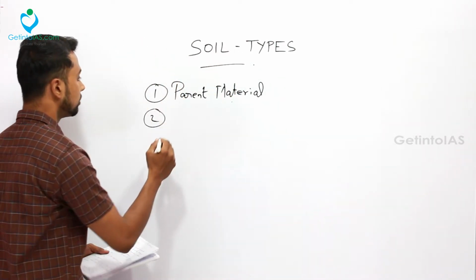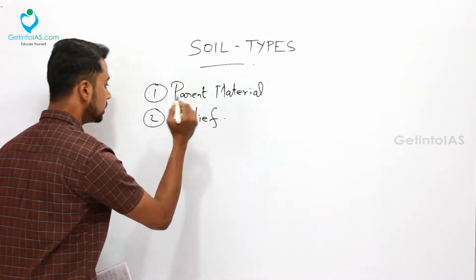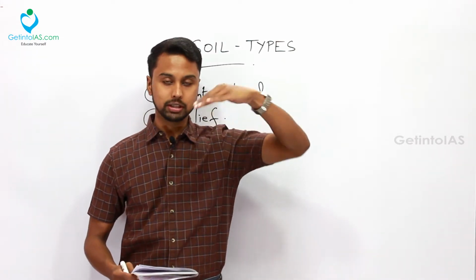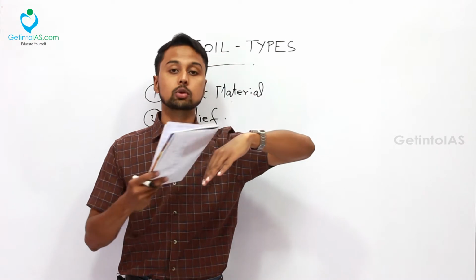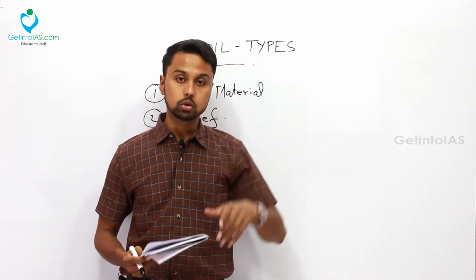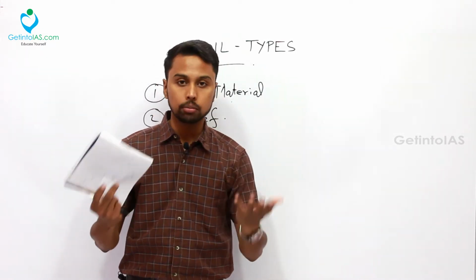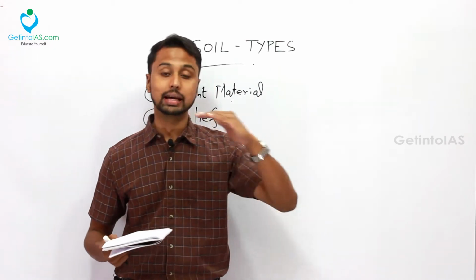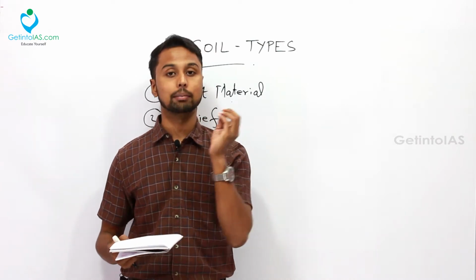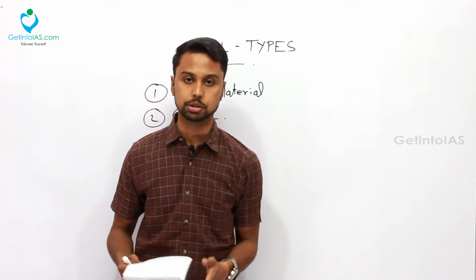The next thing is your relief. How does relief help in the soil formation? Just imagine the slopes. Okay, so when there are steep slopes, the water passing through that slope will be very rapid and there is no time for the water to deposit any load. So when there is a steep slope, there is no environment for a soil to be formed. On the other hand, when the slope is gentle like this, the flow of the river will be very contained. It will not be that rapid. So there is a huge possibility for soil formation. So this relief helps in the soil formation. That is the second thing.